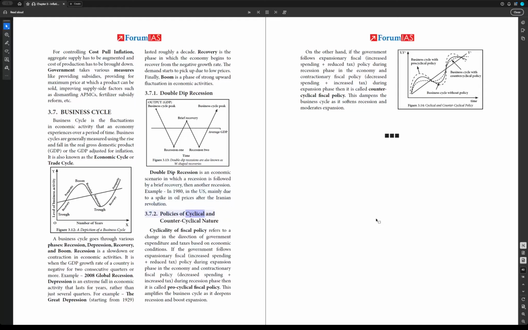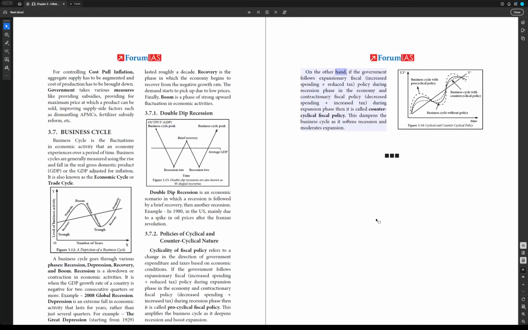3.7.2. Policies of cyclical and countercyclical nature. Cyclicality of fiscal policy refers to a change in the direction of government expenditure and taxes based on economic conditions. If the government follows expansionary fiscal policy, increase spending plus reduce tax, during expansion phase in the economy, and contractionary fiscal policy, decrease spending plus increase tax, during recession phase, then it is called procyclical fiscal policy. This amplifies the business cycle as it deepens recession and boosts expansion.